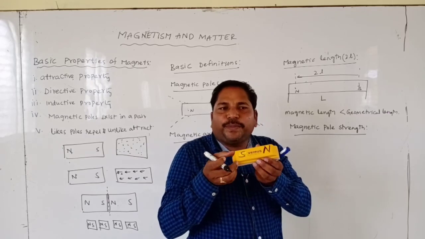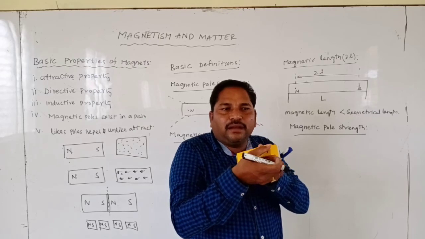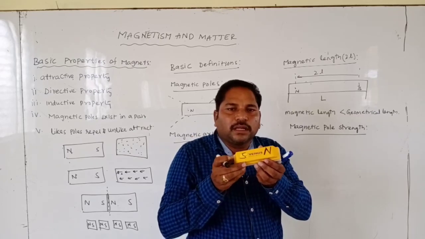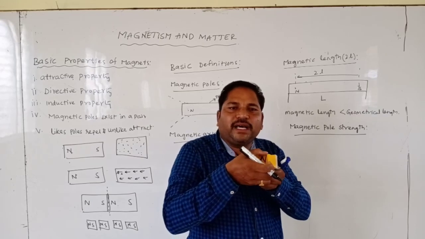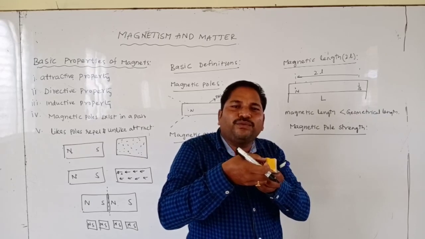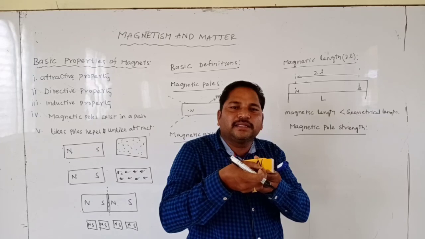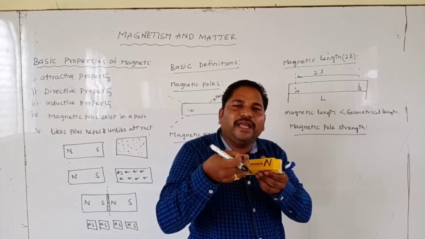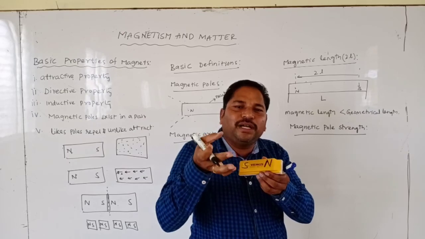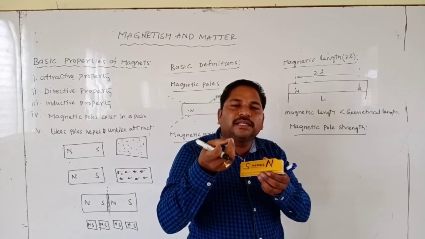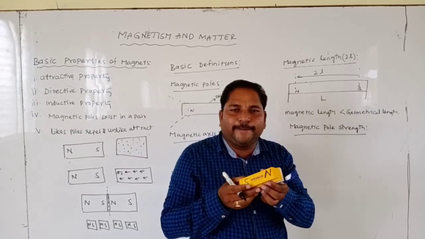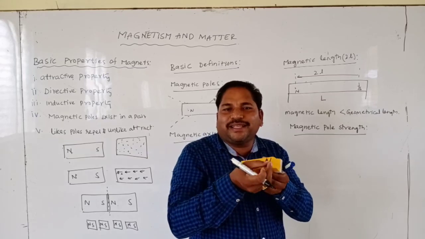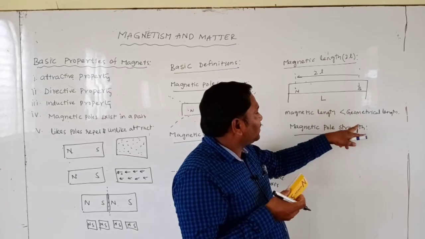This attractive power of the north pole or south pole is indicated by one word, that we call magnetic pole strength. This pole strength we indicate by small m.